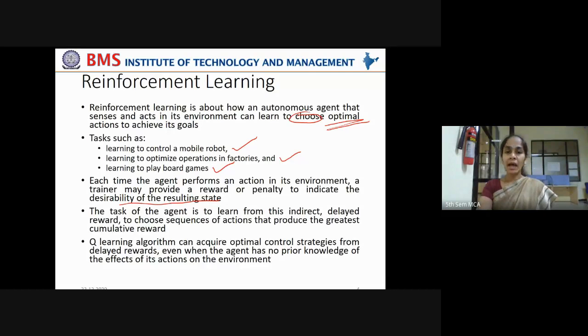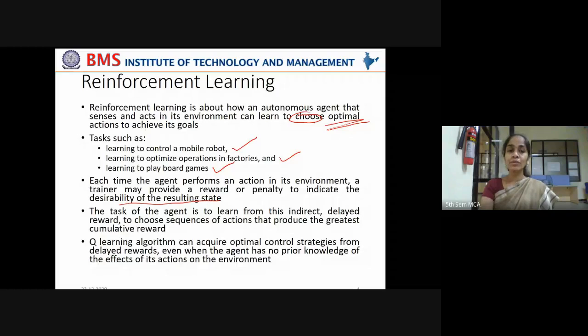Now the task of the agent is to learn from its indirect delayed reward. Delayed reward means it doesn't know what the reward would be until it takes the action. If it knew beforehand, then it would not take that action, right? Until it takes some action, whether it is anticipated or not, whether it is the correct step or not, it doesn't know. That is why it will get a delayed reward. Only when it takes the action, it will be given a reward.